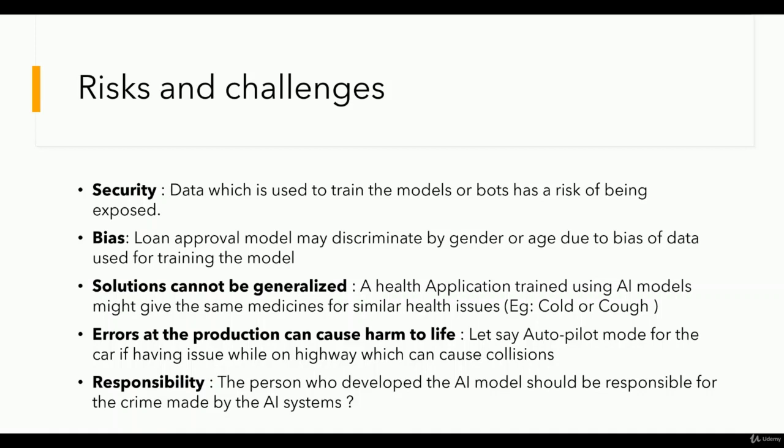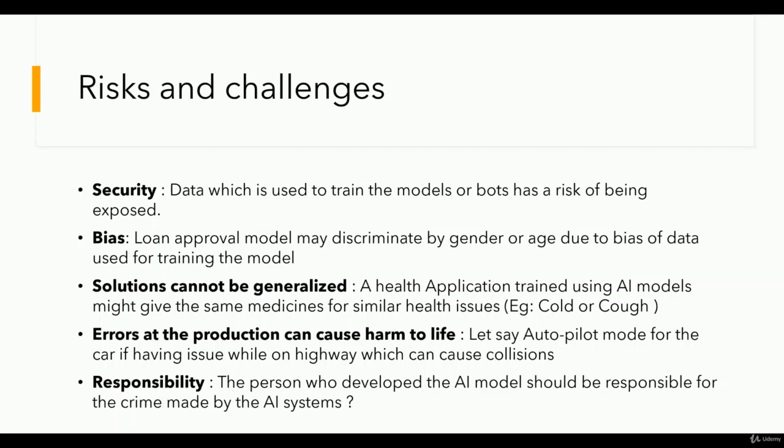Okay. The next we're going to discuss is errors at production can cause harm to life. Let's say an autopilot mode for the car is having issues while on the highway, which can cause collisions. So an AI solution can also lead to harm to life. So that is not what we expect.